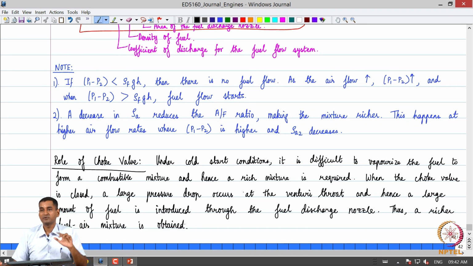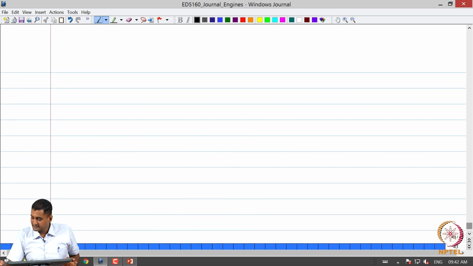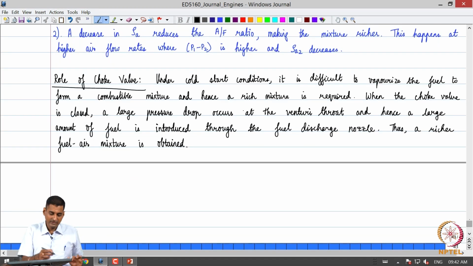But this is the role of the choke valve. So, we can enable a rich fuel air mixture during cold start. So, that is a broad analysis of a simple carburetor.